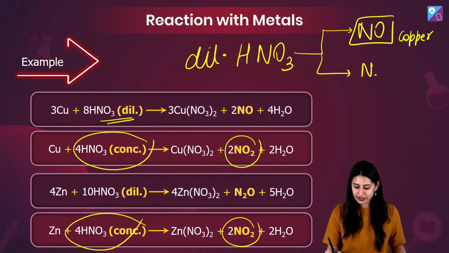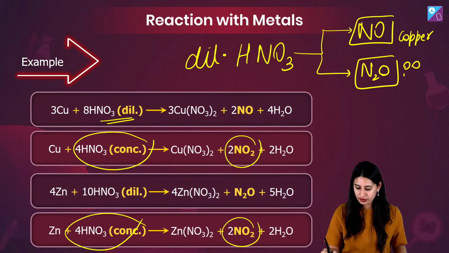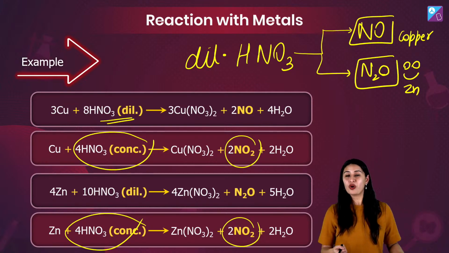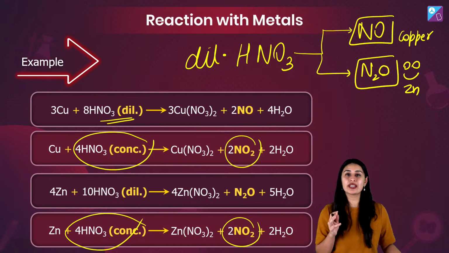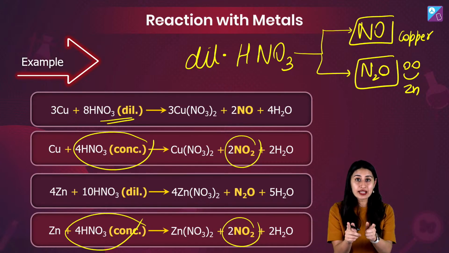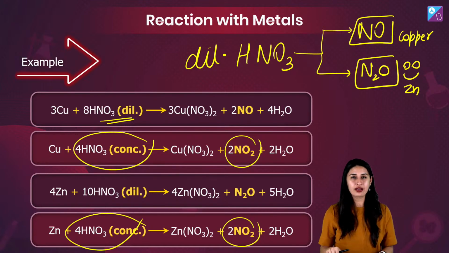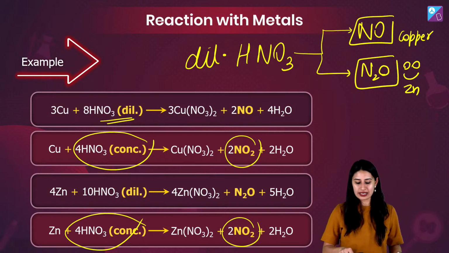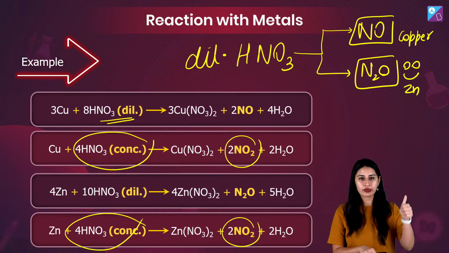she smiled. So with zinc she smiled, laughed rather. So laughing gas is produced with zinc. Who laughed? With zinc. Laughing gas N2O in the case of zinc with dilute nitric acid, but it's a big no to copper, NO. So, you know, nitrogen monoxide, NO with the copper. Thumbs up.